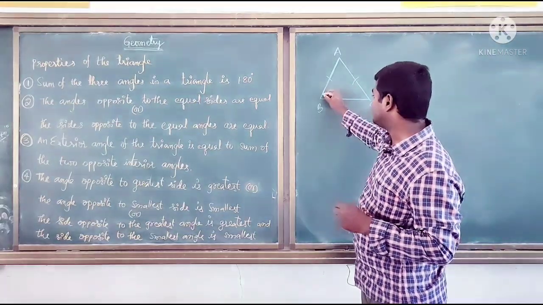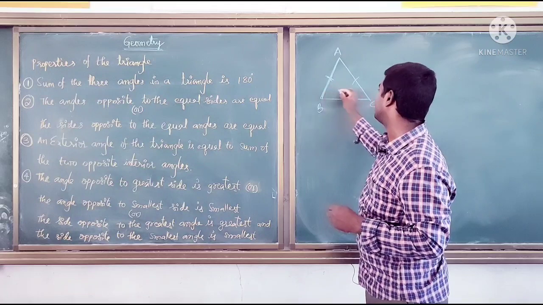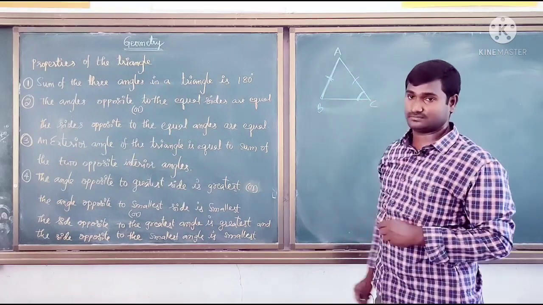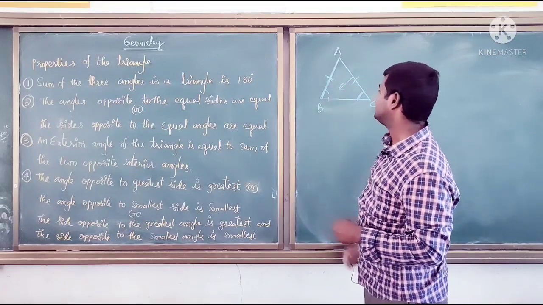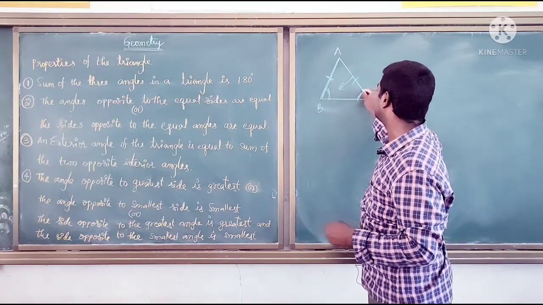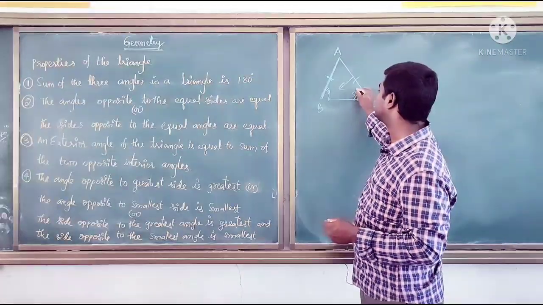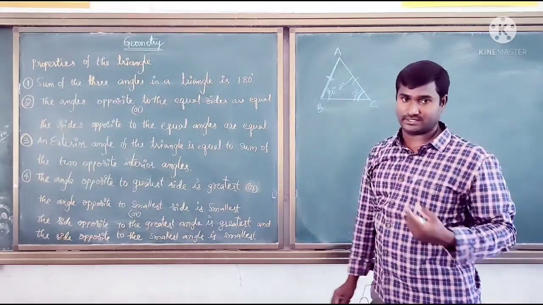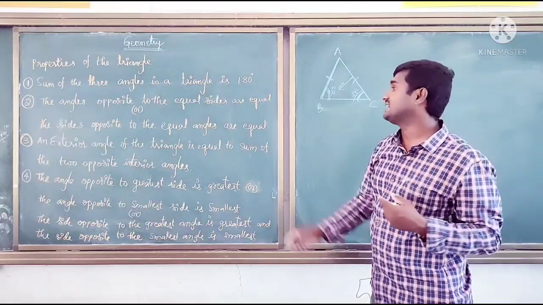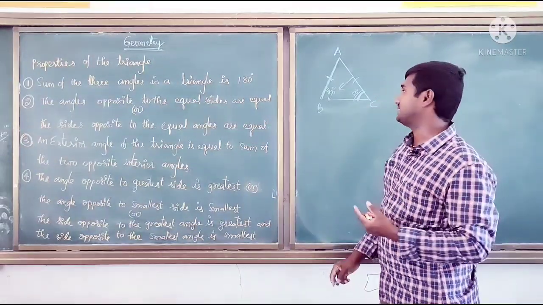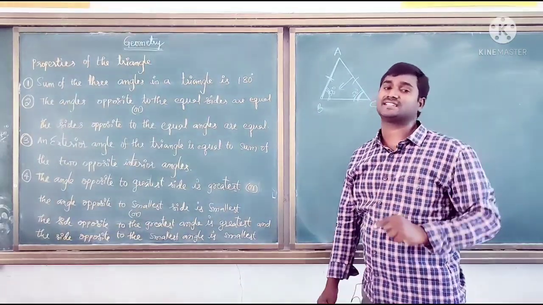What is the opposite angle to side AB? Angle C. And for AC, what is the opposite angle? Angle B. So these two angles are equal. That means if one is 50 degrees, the other will also be 50 degrees. If it is 60 degrees, this will also be 60 degrees. Simply we can say equal sides, opposite angles are equal.